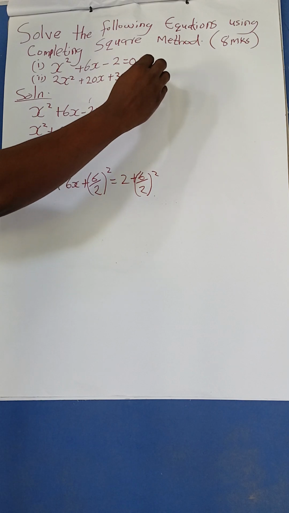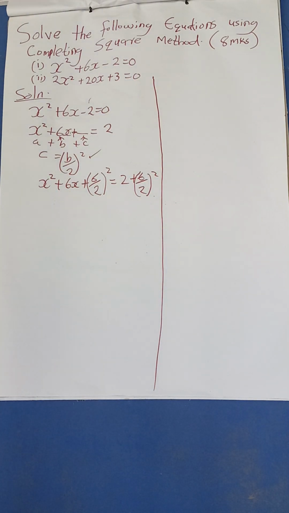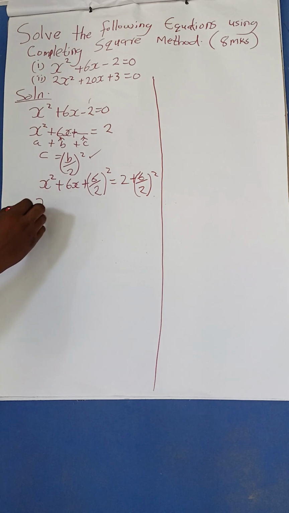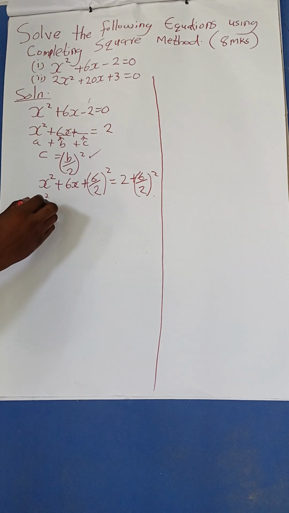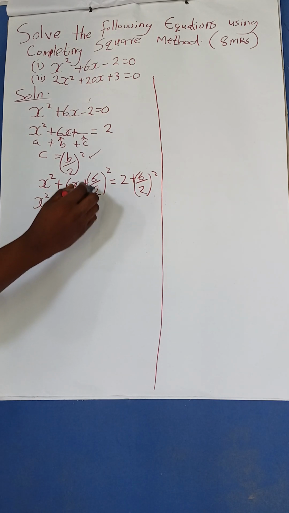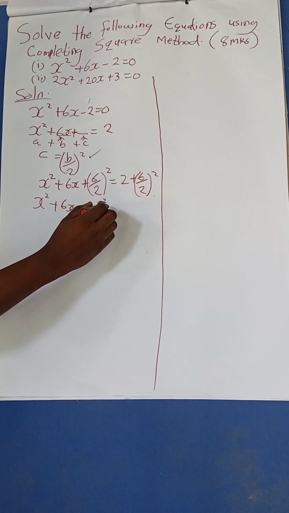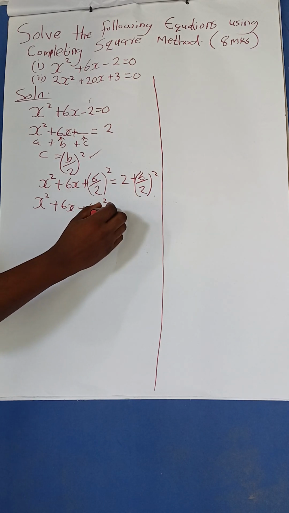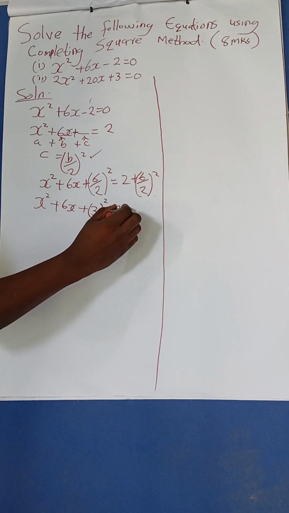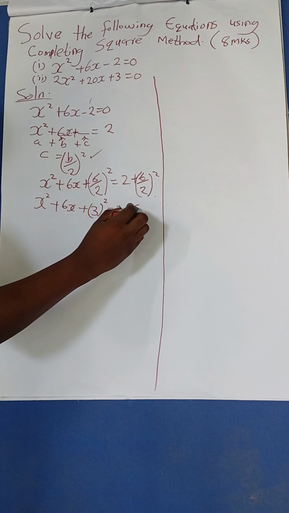It will be x squared plus 6x plus 6 divided by 2, which is 3, squared, is equal to 2 plus 3 squared, which is 9.